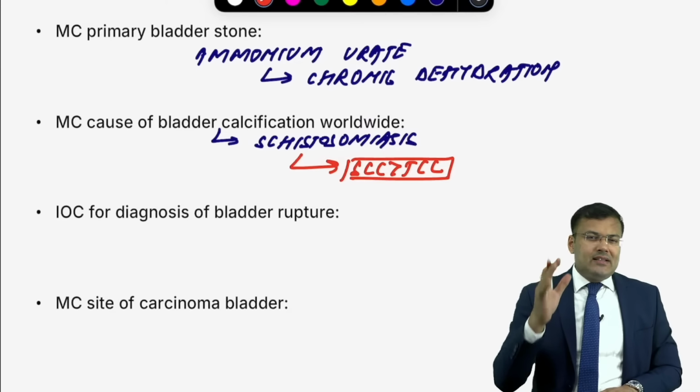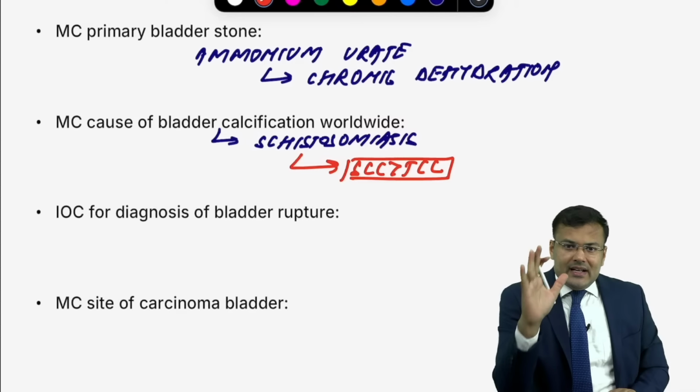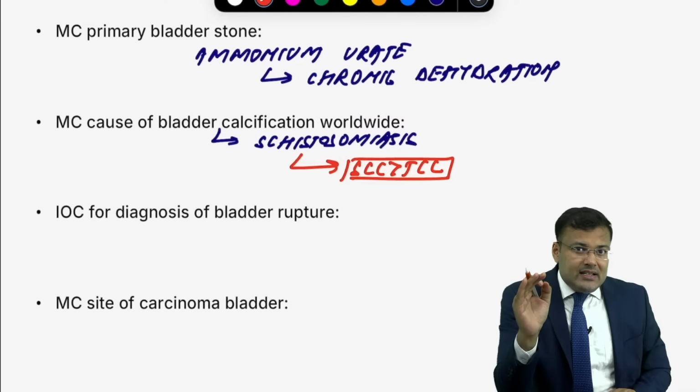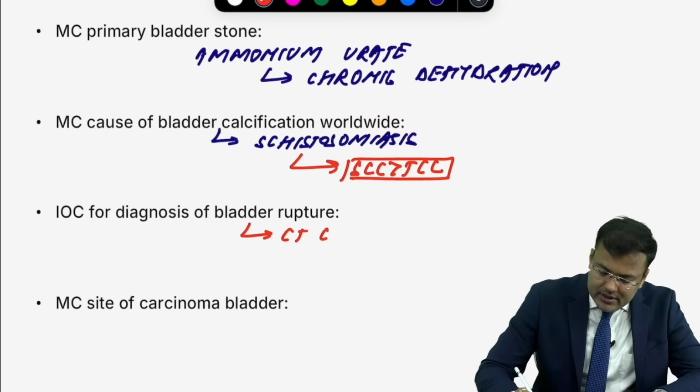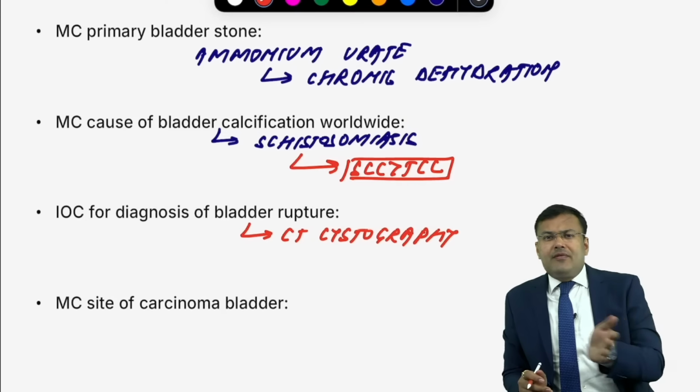Next, imagine there is bladder rupture. You inject the dye, take the CT. This is known as CT cystography. So bladder rupture, CT cystography. How to differentiate bladder rupture from urethral injury?